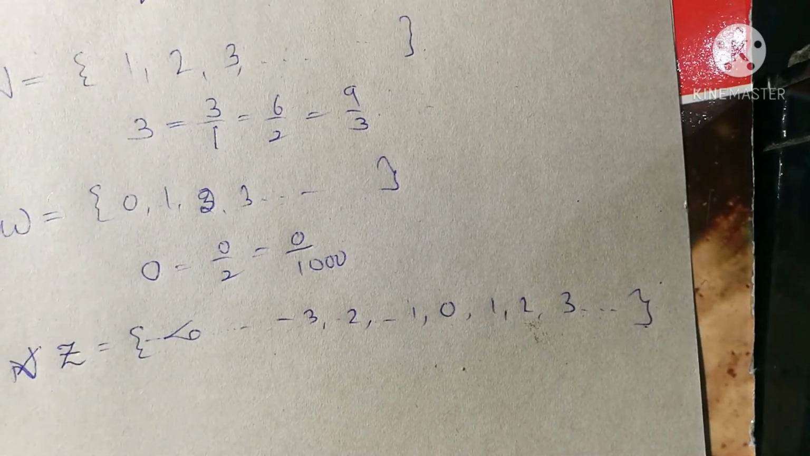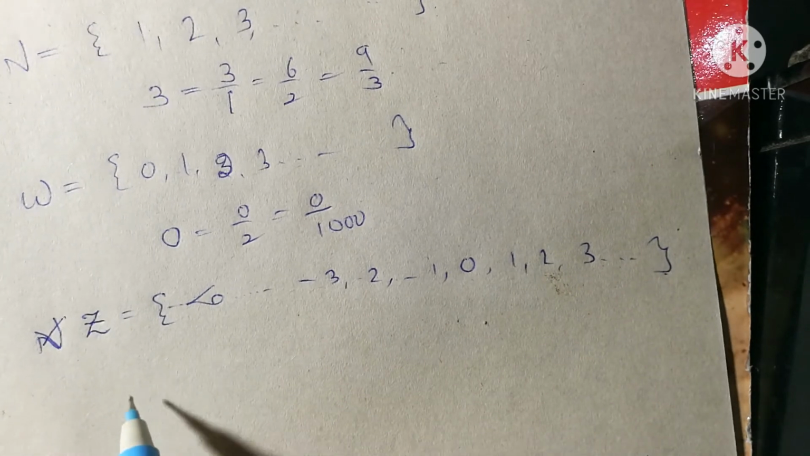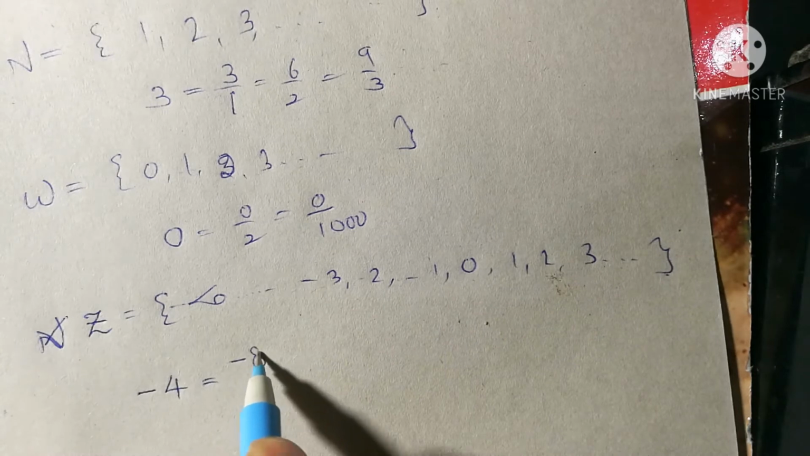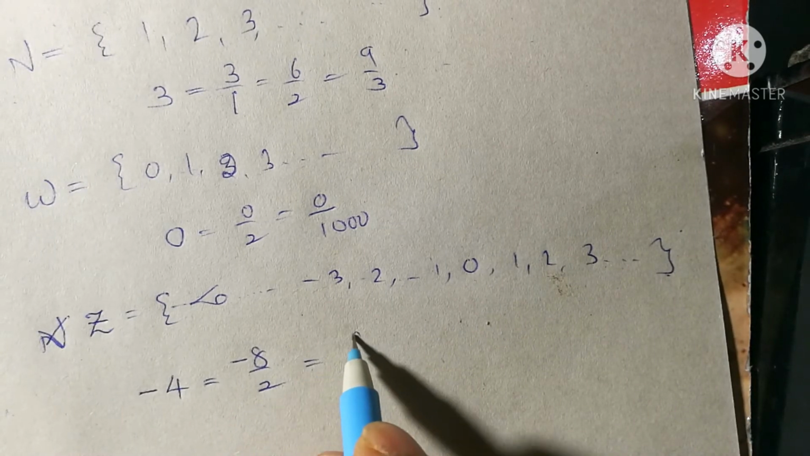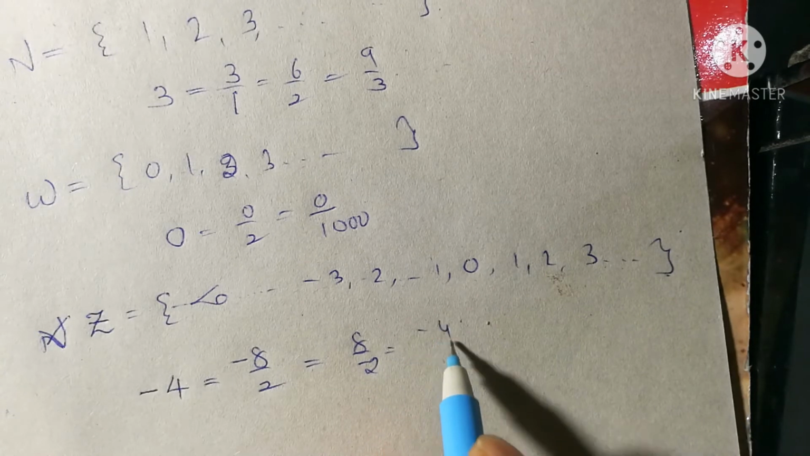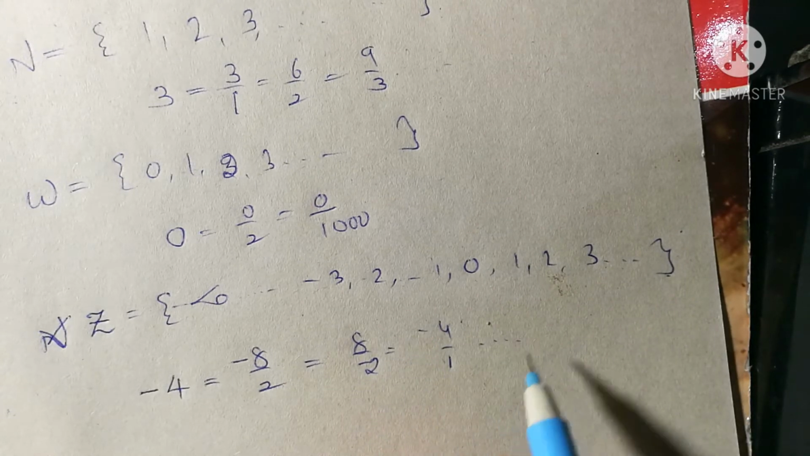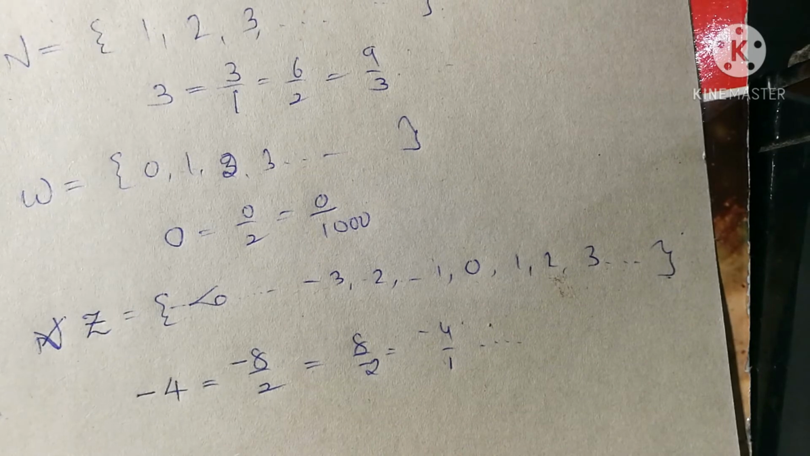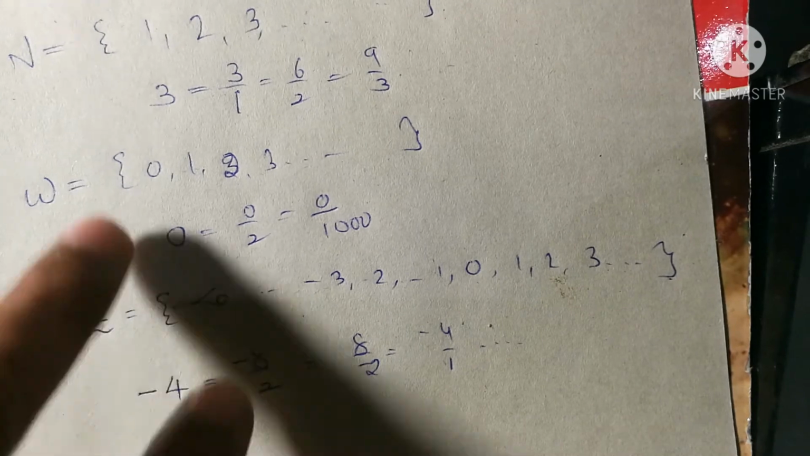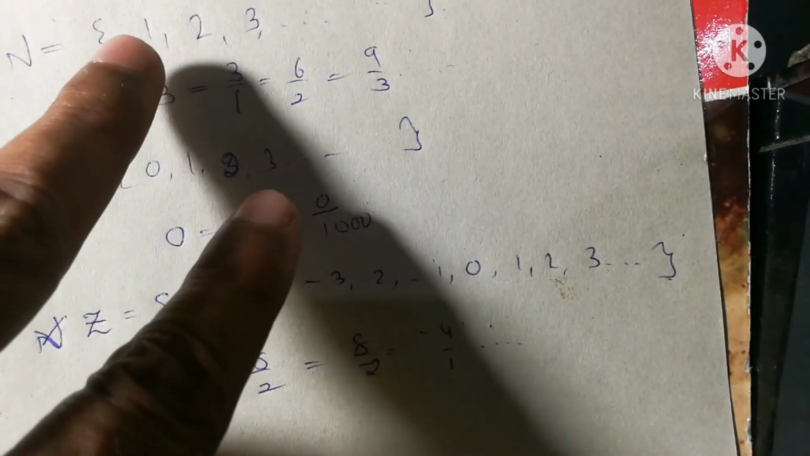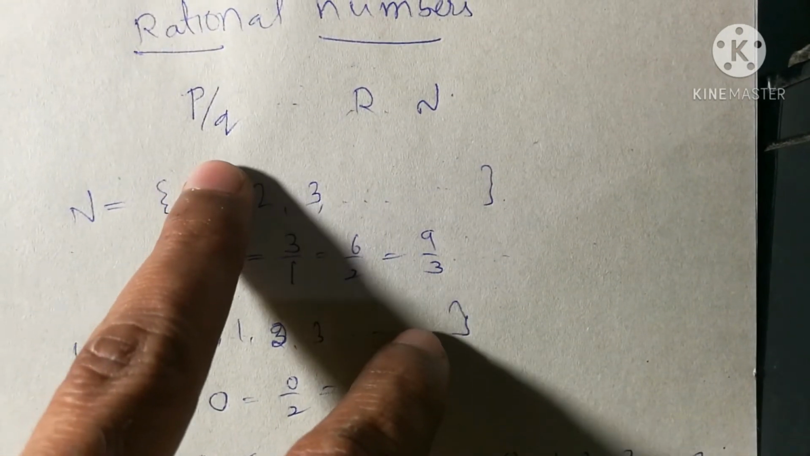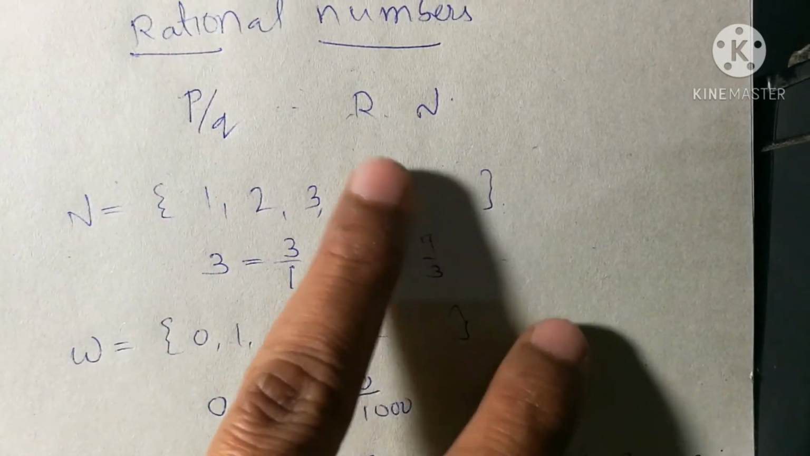Can these numbers be written in P by Q form then? If you take minus 4, it can be written as minus 8 by 2, or 8 by minus 2, or else minus 4 by 1. Any way you can write it, right? So by this, what you have understood until now is that all integers are also rational numbers. What is a rational number? A rational number is just: if you are able to write a number in P by Q form, that is a rational number. Simple, that's it.